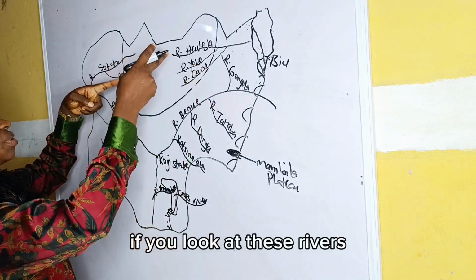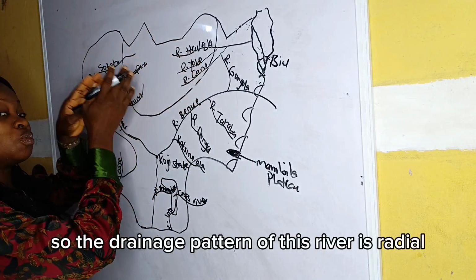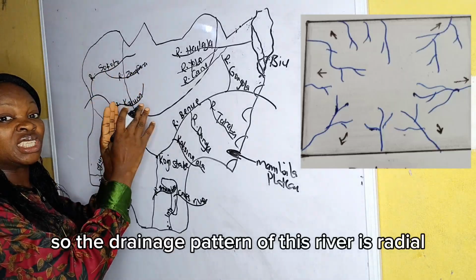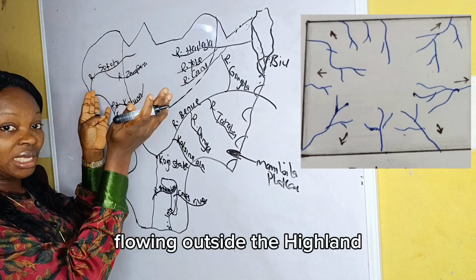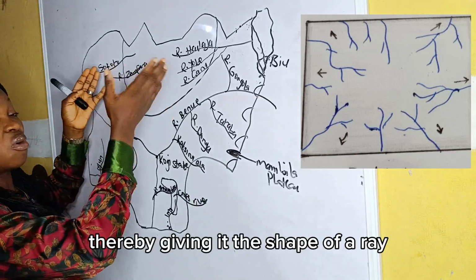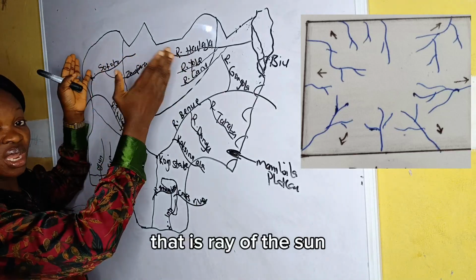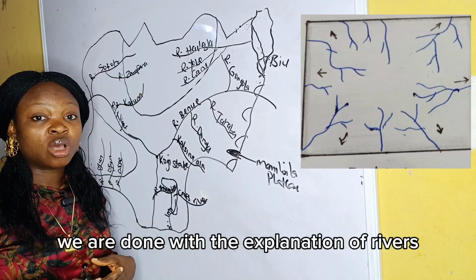If you look at these rivers at the North Central Highland, they are flowing out. So the drainage pattern of these rivers is radial because the rivers are doing what? Flowing outside the highland, thereby giving it the shape of a ray, that's ray of the sun. We are done with the explanation of rivers.